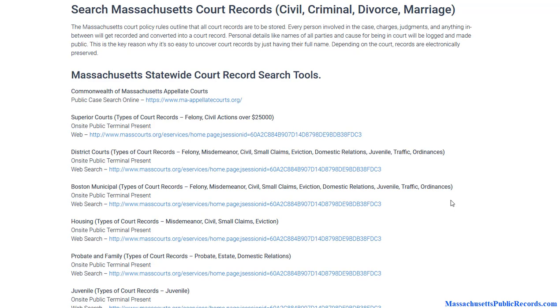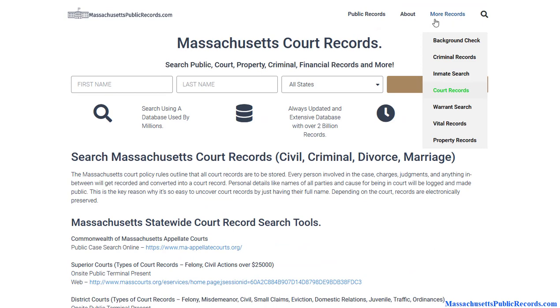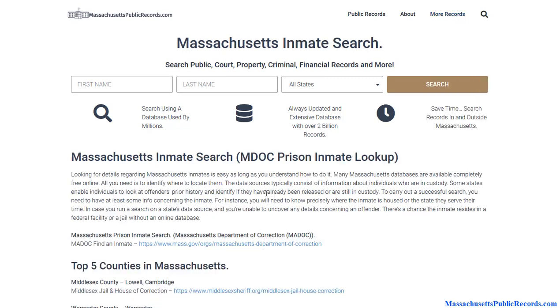You can look up particular arrests, or look up people if you just want to look up their background history in terms of criminal offenses. You can use court records for that because everybody will eventually have to see a judge, and there's going to be a guilty or not guilty verdict. So that's one way to bypass all the blockages that exist within the state of Massachusetts when it comes to researching certain information.